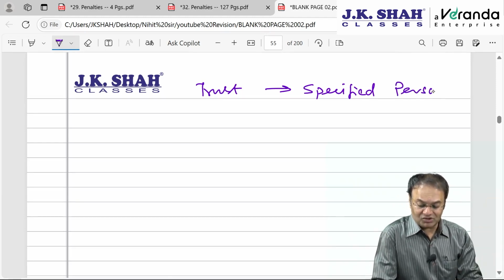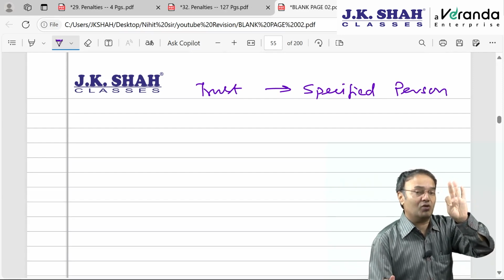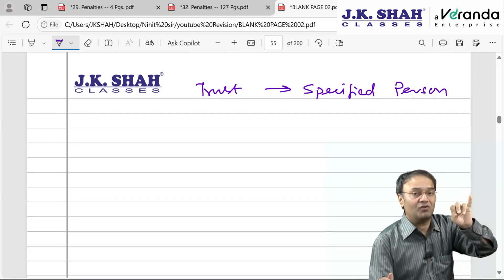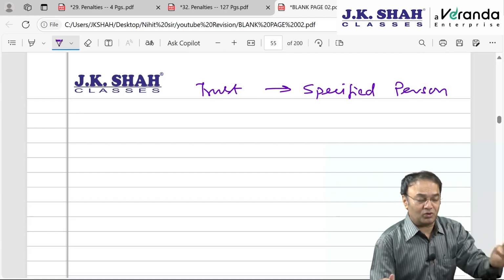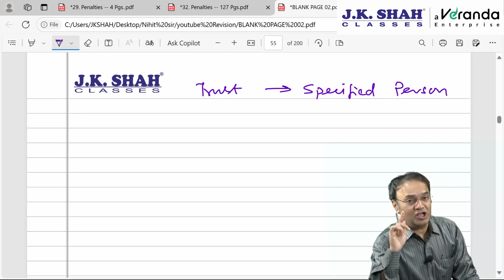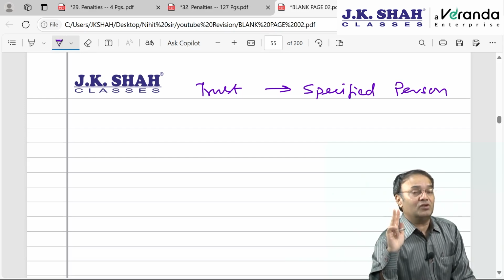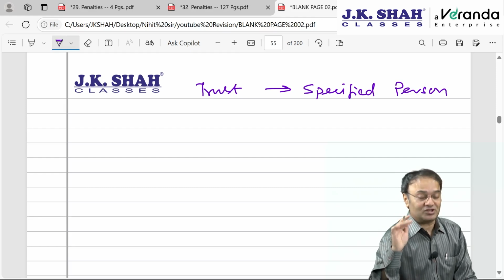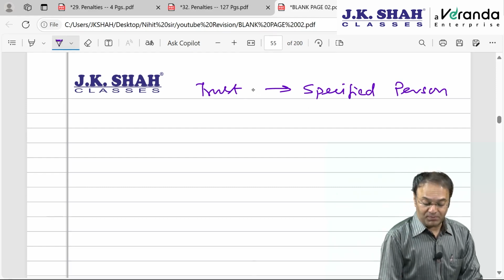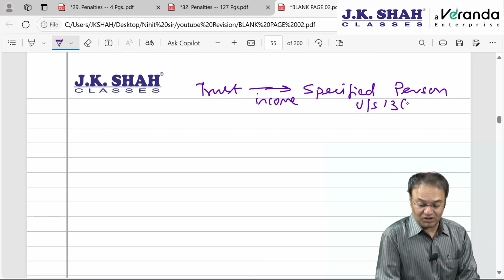I repeat the names. Charitable trust chapter, we are done with this section. Author of the trust, founder of the trust, manager of the trust, trustee of the trust, any substantial contributor, or any relative of any of the above mentioned persons, including HUF of the above mentioned person, or any concern in which these people, author, founder, manager, etc., have substantial interest. Then the trust passing on or using its income directly or indirectly for the benefit of specified persons covered by section 13(1),